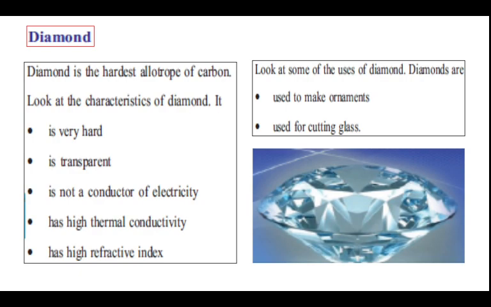Diamond. Diamond is the hardest allotrope of carbon. Look at the characteristics of diamond. It is very hard, it is transparent, it is not a conductor of electricity, it has a high thermal conductivity, and it has a high refractive index. Then look at some of the uses of diamond. Diamonds are used to make ornaments and they are also used for cutting glass.